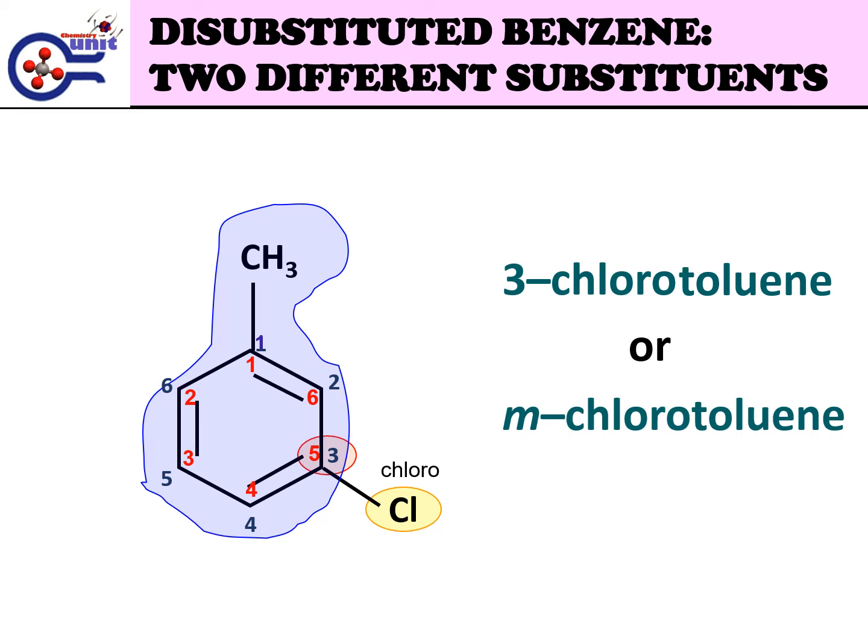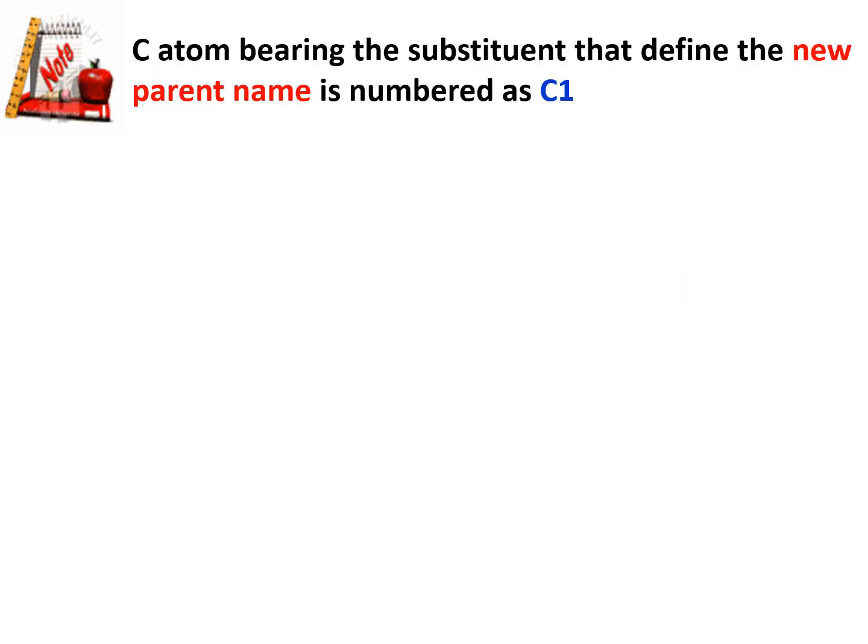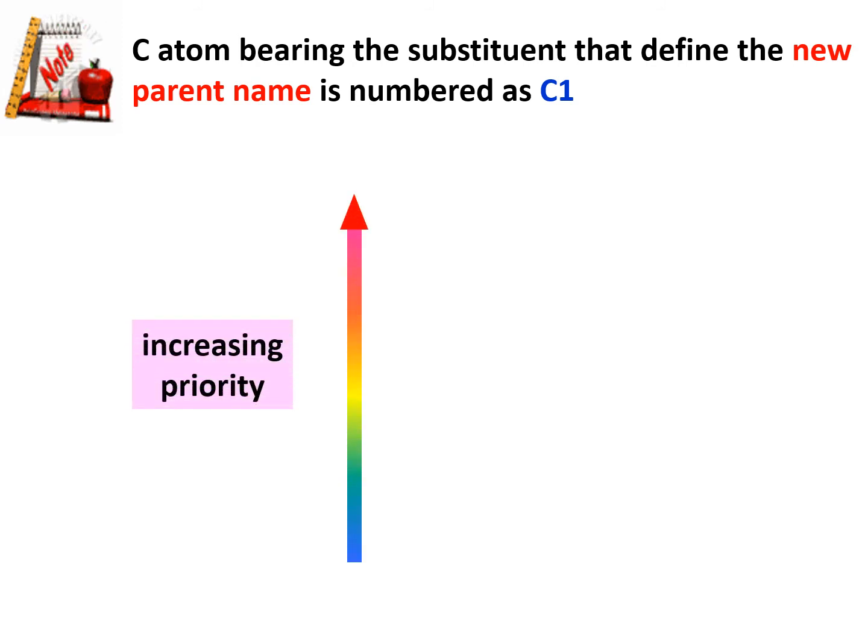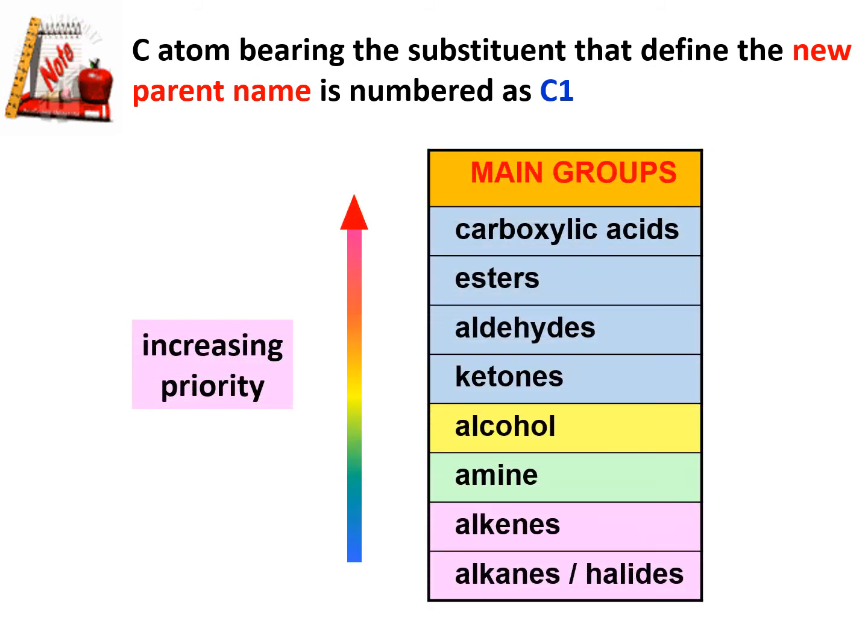The increasing priority of monosubstituted benzene as parent name is listed below, where carboxylic acids have the highest priority as parent name, and alkanes or halides have the lowest priority as parent name.